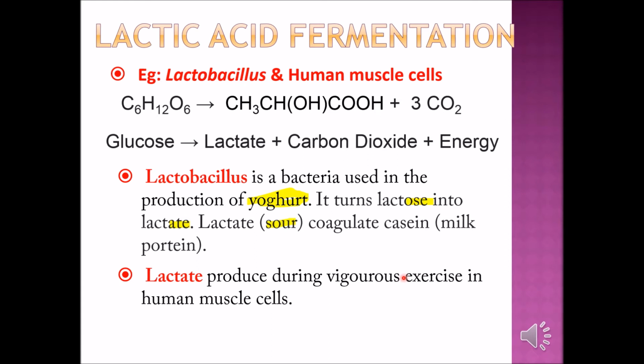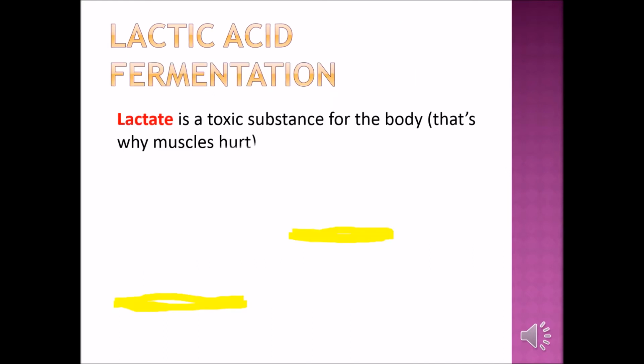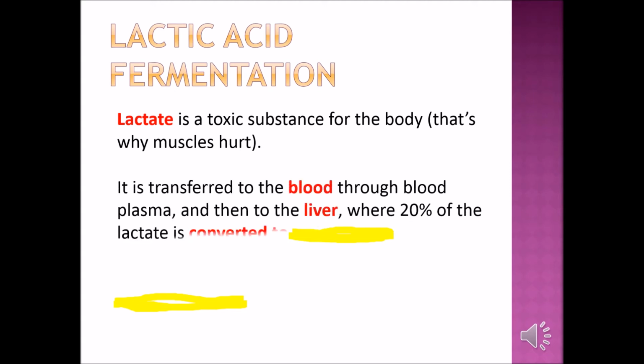Lactic acid that accumulates in muscle cells is not good. Lactic acid is toxic to humans. It causes the muscle to feel hurt or pain. The sour feeling that you have after exercise is due to lactic acid. So how is this lactic acid disposed of, carried away out of the body?